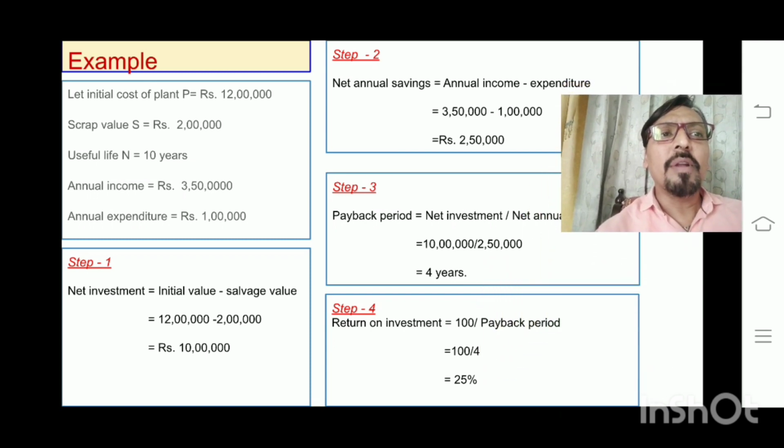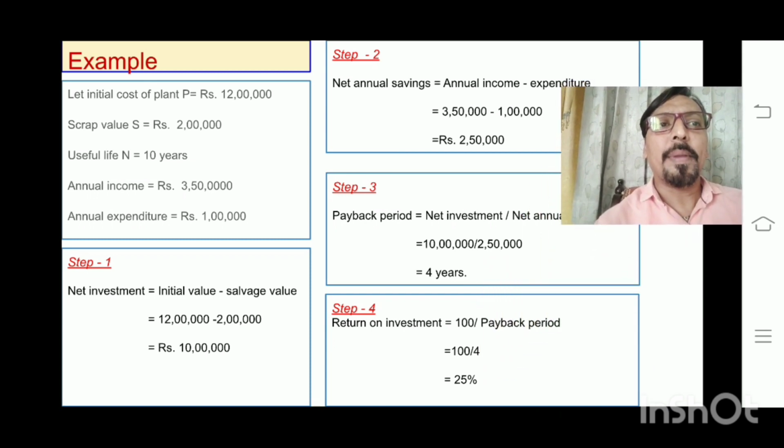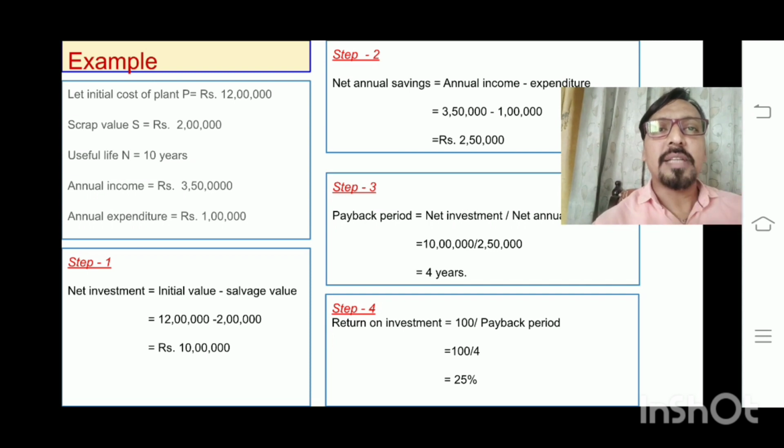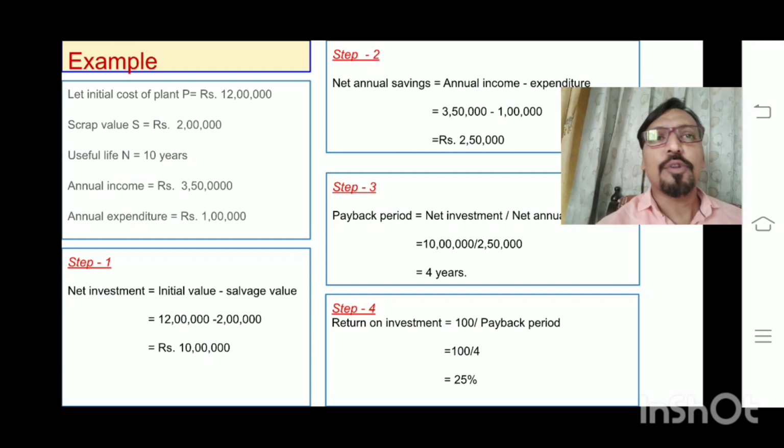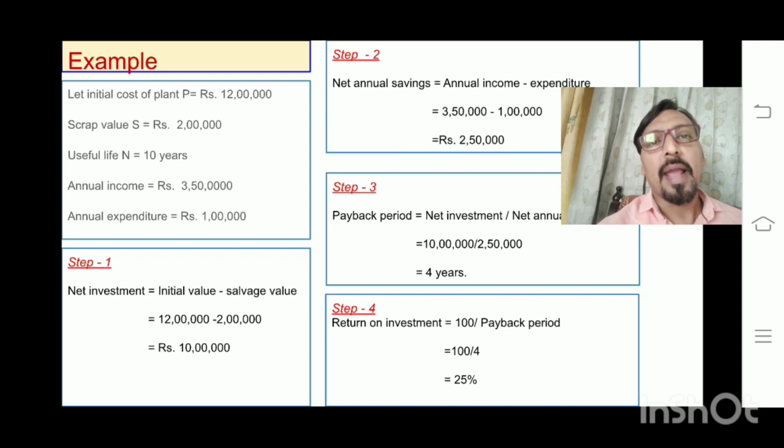Now how to calculate the return on investment and payback period, we can understand through this example. Here the initial cost of one energy conservation plant is rupees 12 lakh. At the end of useful life, that is 10 years, the scrap value is rupees 2 lakh. The annual income from the energy conservation project is rupees 3,50,000 per annum, and annual expenditure is rupees 1 lakh.